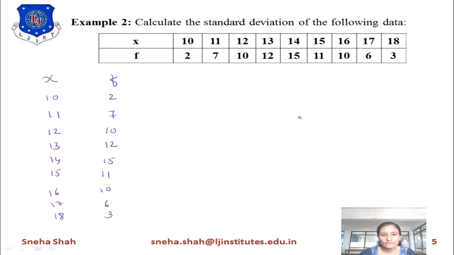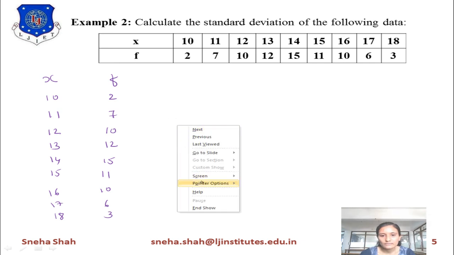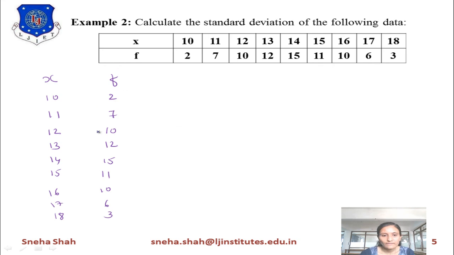I will start from this. If I add all these values, it will give us the summation of f. What is the value of summation f? 2 plus 7 plus 10 plus 12 plus 15 plus 11 plus 10 plus 6 plus 3. So it will give you the answer 76.